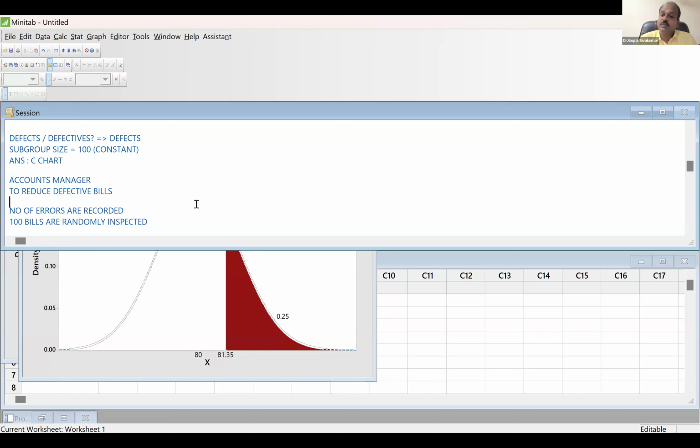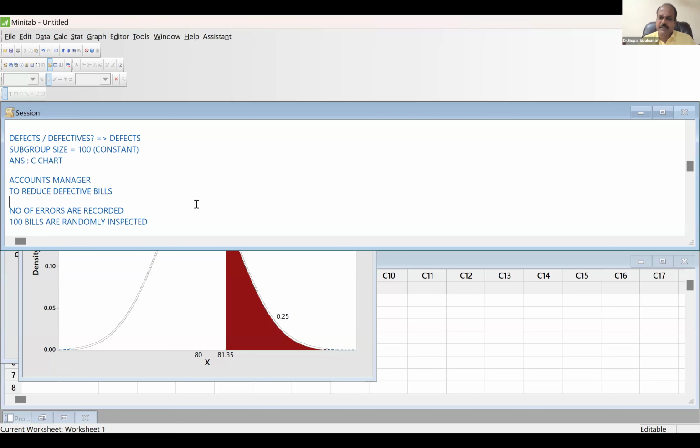You know what is a defective bill? Defective bills means, sir, the entire bill is wrong. You have not made any purchase, but an invoice is generated. Now this is a defective bill or defective invoice. Do you understand the meaning?